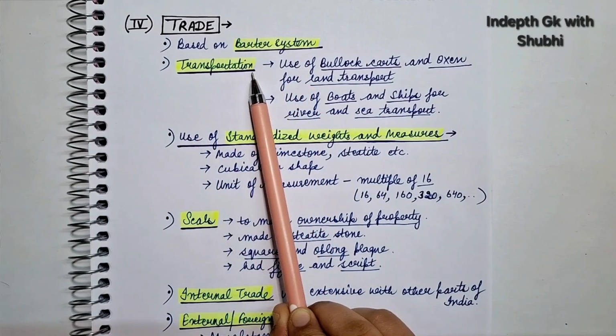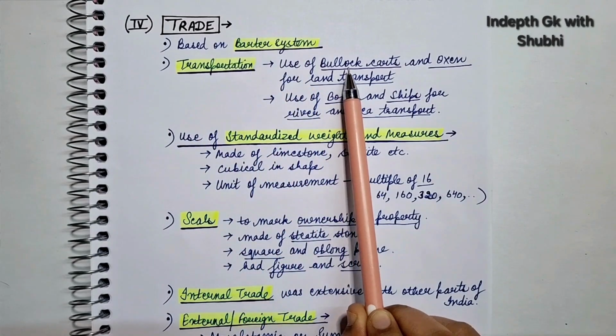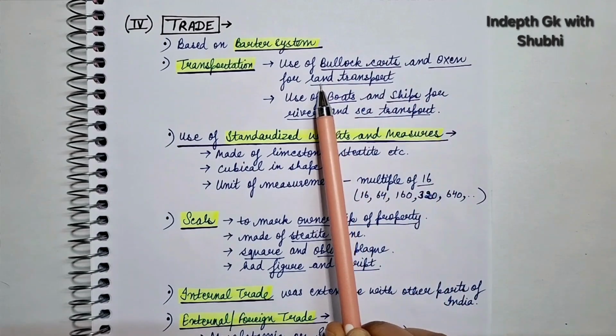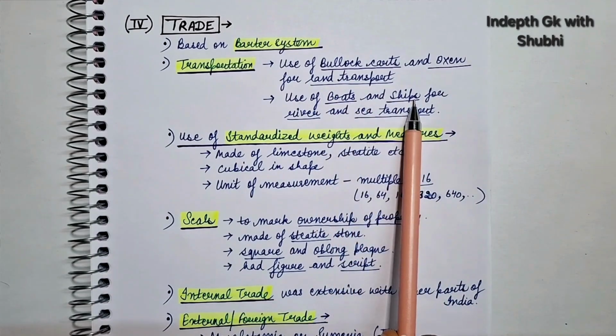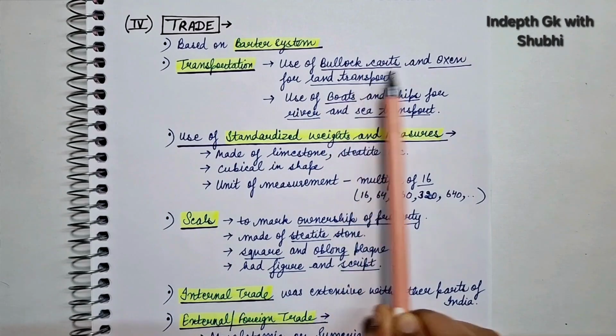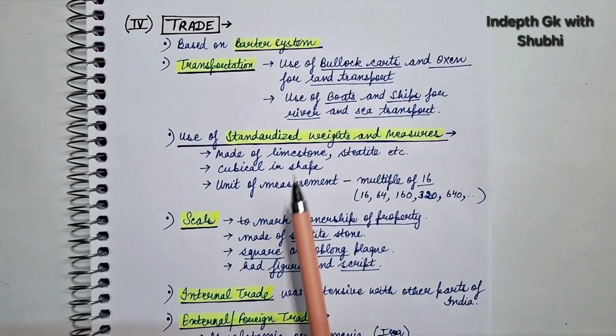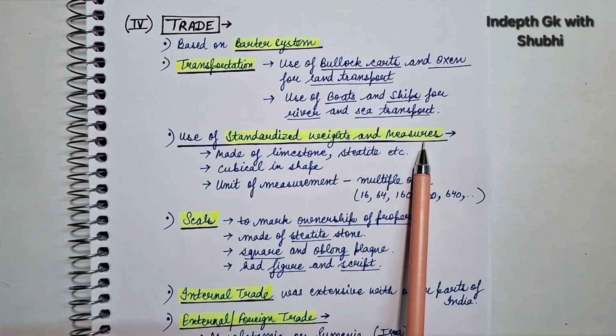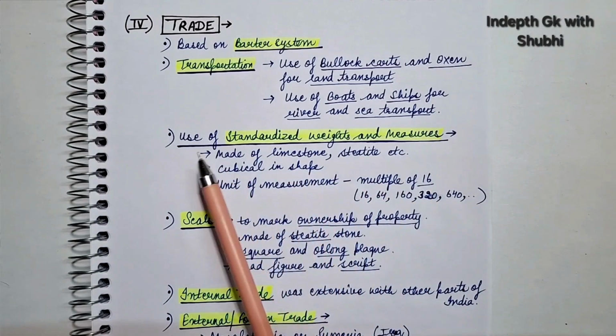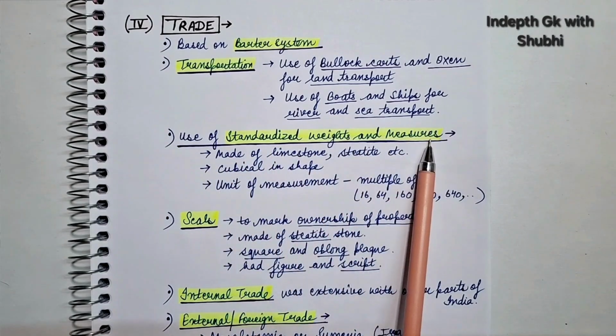Next is mode of transportation. So in mode of transportation, bullock carts and oxen were used for land transport, and boats and ships were used for river and sea transport. Land transport के लिए bullock carts and oxen, river and sea transport के लिए boats and ships. Now trade है तो weights and measures का use तो होगा ही. So next point is use of standardized weights and measures.